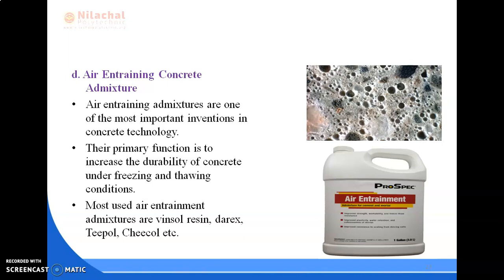The next one is air entraining concrete admixture. These admixtures are one of the most important inventions in concrete technology. Their primary function is to increase the durability of concrete under freezing and thawing conditions. Some examples of commonly used admixtures are Daravair, Teepol, Vinsol resin, etc. When these admixtures are added to the concrete mix, they form millions of non-coalescing air bubbles throughout the mix and improve the properties of concrete.